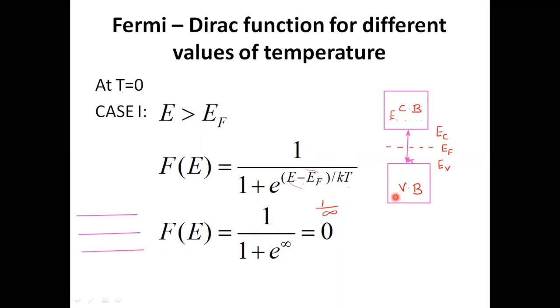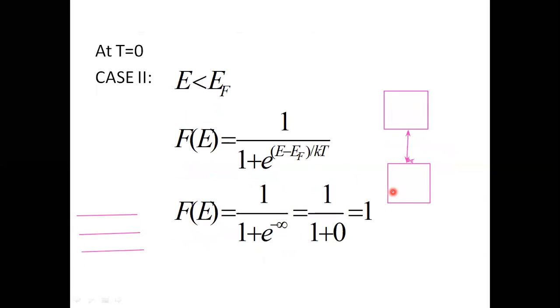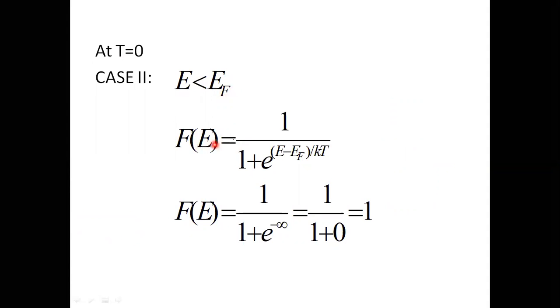E less than Ef means the energy level is somewhere within the valence band. So for E less than Ef, what will be the Fe? Since E minus Ef is negative, this term is negative. So Fe will be 1 upon 1 plus e raised to power minus infinity, putting T equal to 0. e raised to power minus infinity is 0, so 1 upon 1 plus 0 is 1.